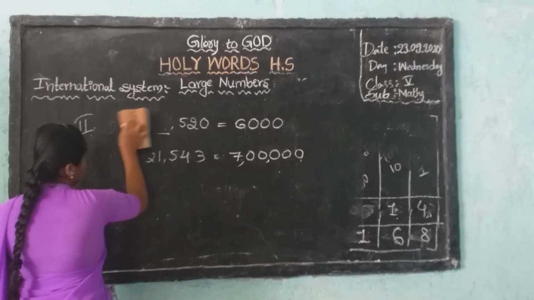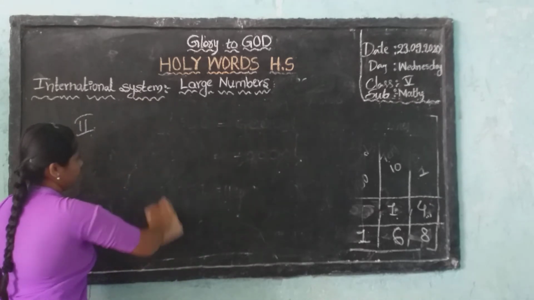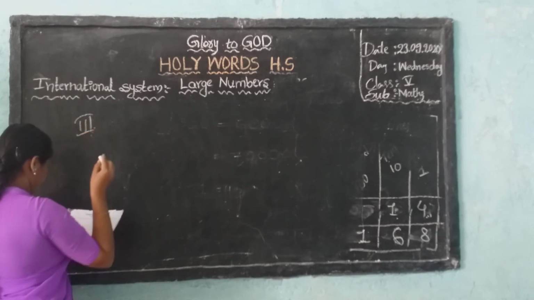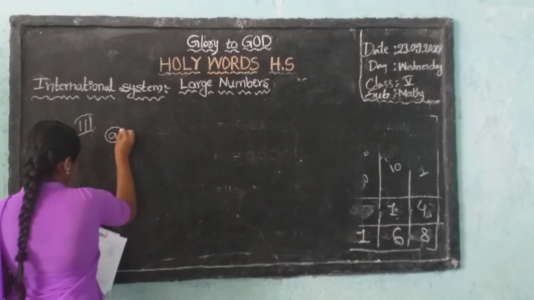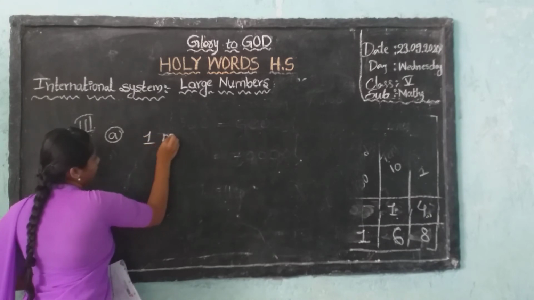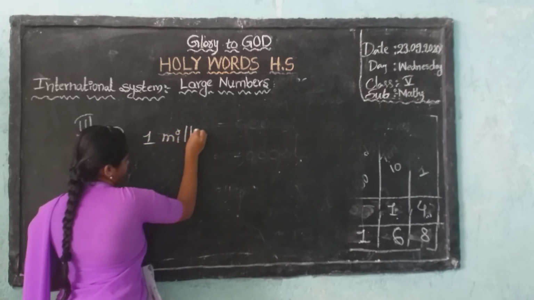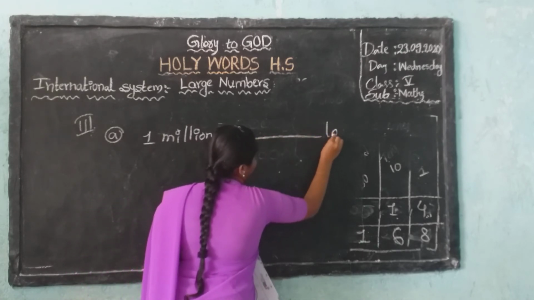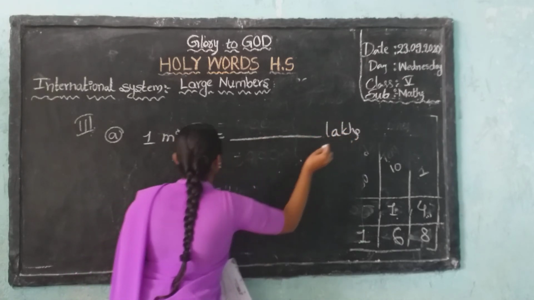Next, third bit. A: 1 million, how many lakhs?